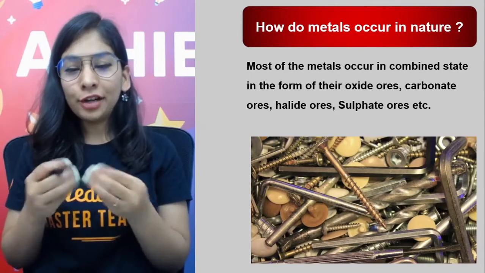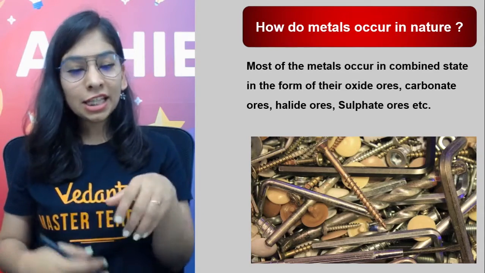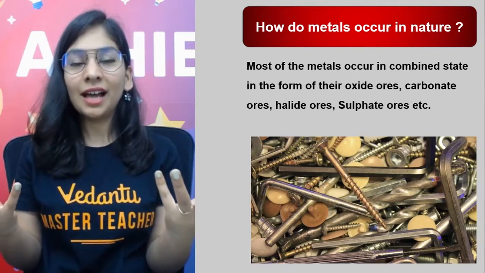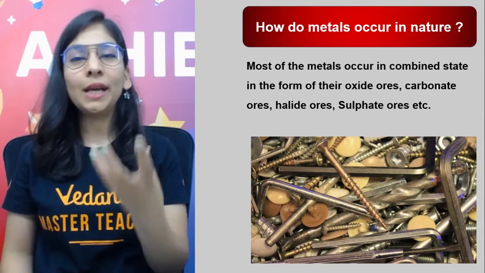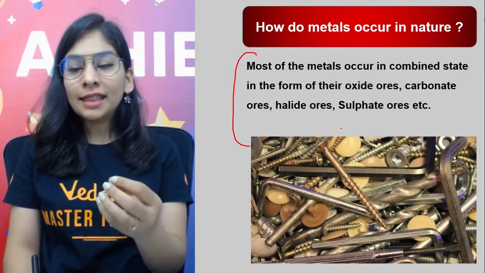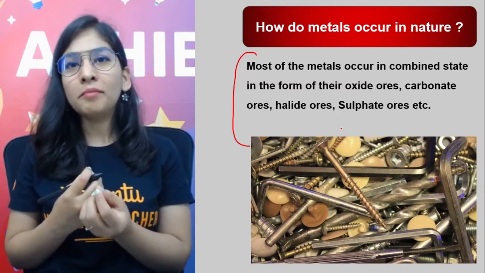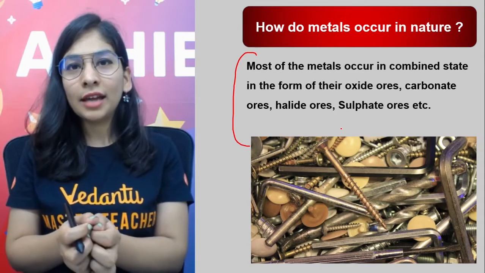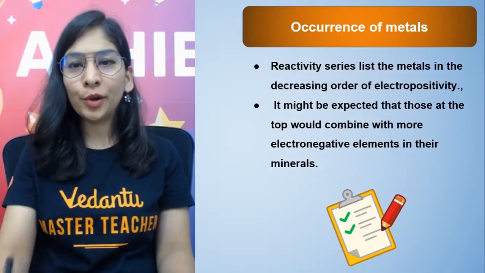Okay, so the very first thing that you should know is a very simple thing, that how do metals occur in nature, and you know it very well. It's not like you will see the earth's crust and find each and every metal the same way. Yeah, we have to go through so many processes, and then in the final way we get our metal. So most of the metals actually occur in the combined state. Combined means they're there with oxygen, maybe carbonates, maybe sulfides, maybe chlorides and all. So they combine with other substances, and in general they are there in the form of minerals and ore in nature. What exactly is mineral and ore? Don't worry, I'm going to tell you.